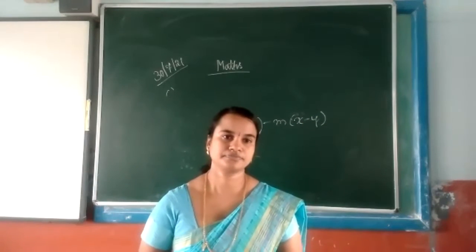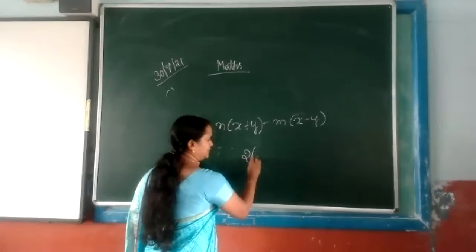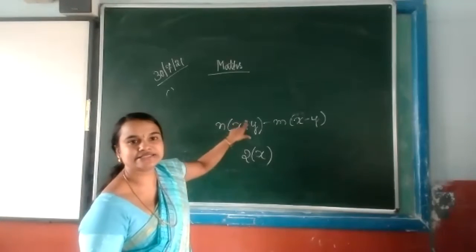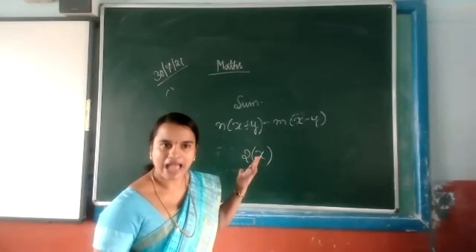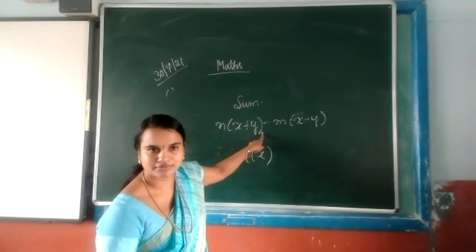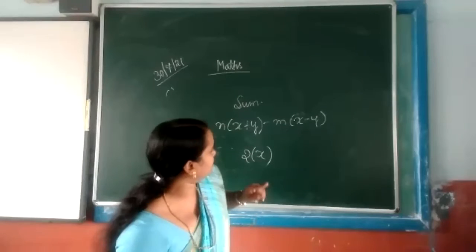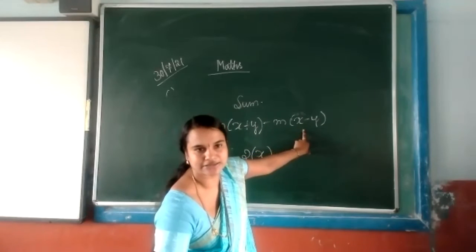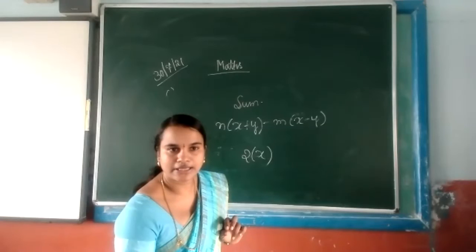Okay. Miss, I don't understand how you have done it. If 2 times, how are we writing 2 into x, no? Yes, miss. Let us write n times the sum, which means add. Only x plus y, the sum of x and y. Okay. Here the number obtained when m times the difference of x and y is subtracted from n times the sum. From this we have to subtract this. M times x minus y. Clear?